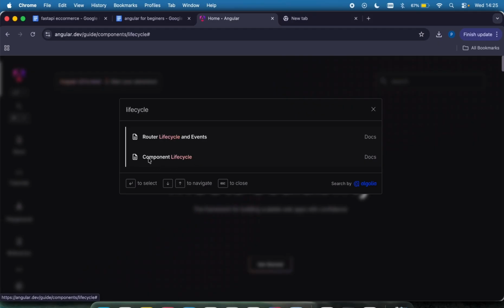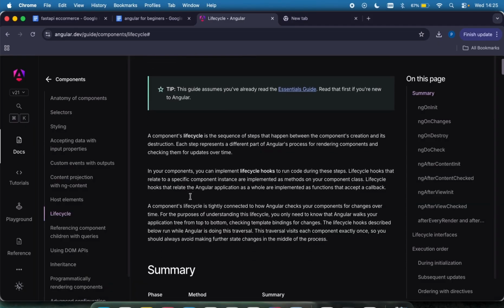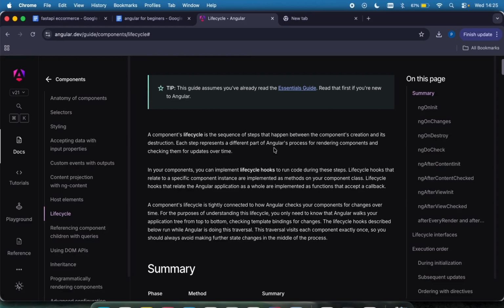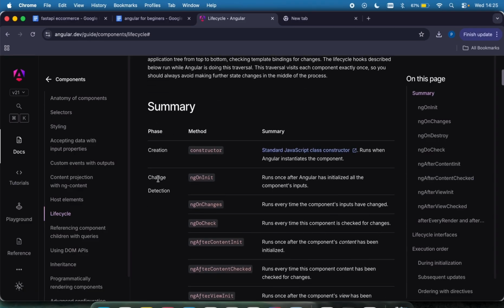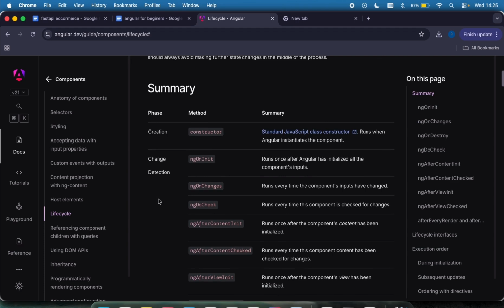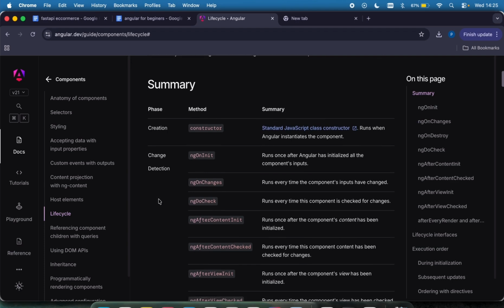You want to click on the component life cycle right here. You can see it's going to give us a tip of what component life cycle is. And then moving down, we're going to see the summary. And these are the phases a component can exist at.